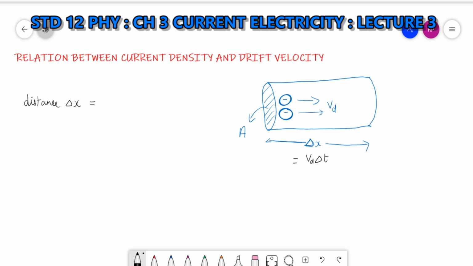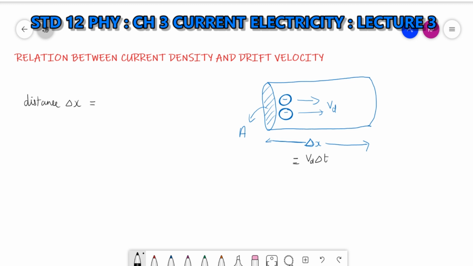This means the electron drifts a small distance delta x in time interval delta t, then delta x will be equal to vd delta t. How? Velocity is equal to distance by time, that means distance is equal to velocity into time. So the electron takes delta t time with drift velocity vd, then delta x will be equal to vd delta t.